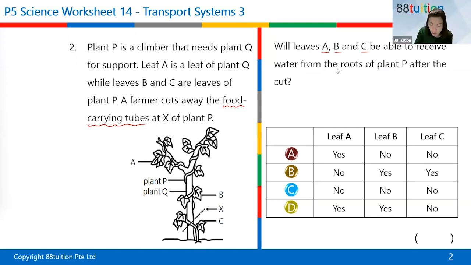They are asking which leaf, or will the leaves A, B, C be able to receive water from plant P? Why will leaf A get water from plant P? Right or not? Many students cannot answer this. If I set this as a structured question, I will ask you which leaf can get water. Then I'll ask the next question: explain why. Explain for each leaf why they can or cannot get the water. You are not able to get the mark if you cannot explain properly.